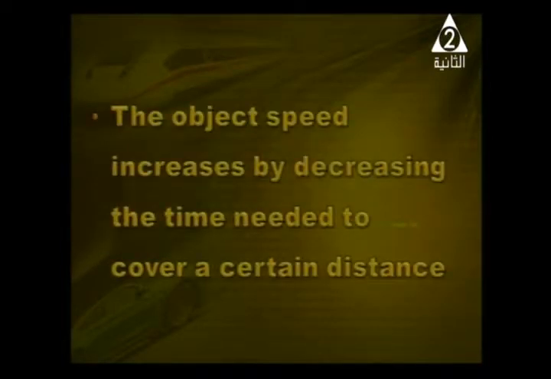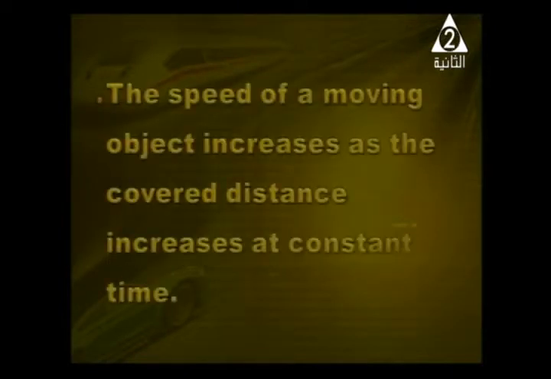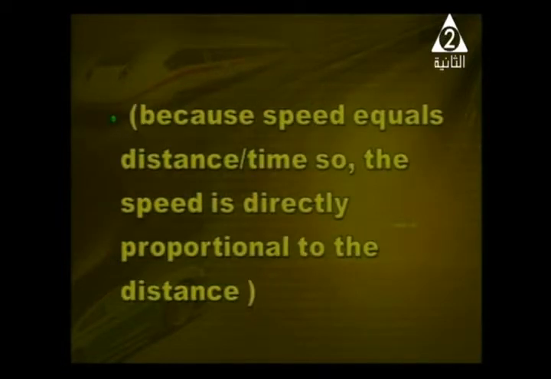Question: the object's speed increases by decreasing the time. One increases, the other decreases, to cover a certain distance. What is the answer for this case? Because speed equals distance over time, so the speed is inversely proportional to the time. It's good. Now I have another question: the speed of the moving object increases as the covered distance increases at constant time. Because speed equals distance over time, so the speed is directly proportional to the distance. It's good to say that.